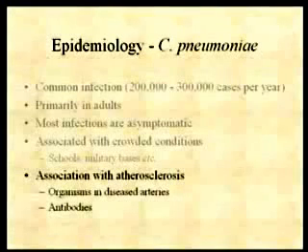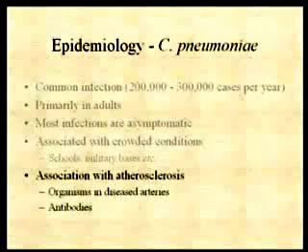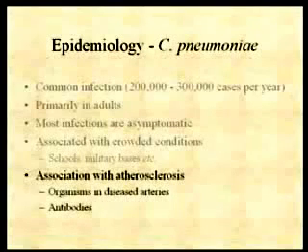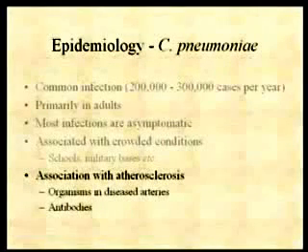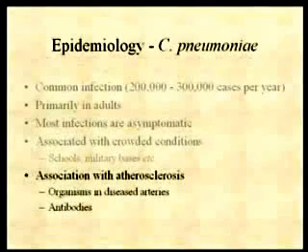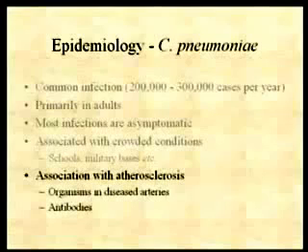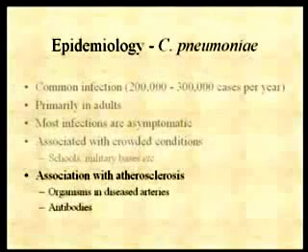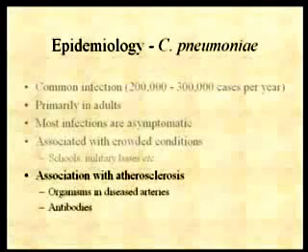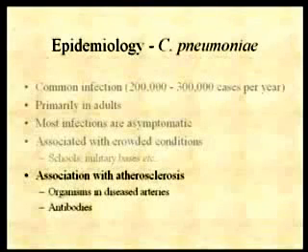And so there was a lot of interest several years ago to see whether or not this might actually be contributing to the development of atherosclerosis. And wouldn't it be neat if atherosclerosis was an infectious disease, because we can treat infectious disease. In fact, they did a number of clinical trials where they tried to treat patients with atherosclerosis with antibiotics. And the last time I checked into this, there really wasn't a very good outcome of those studies.